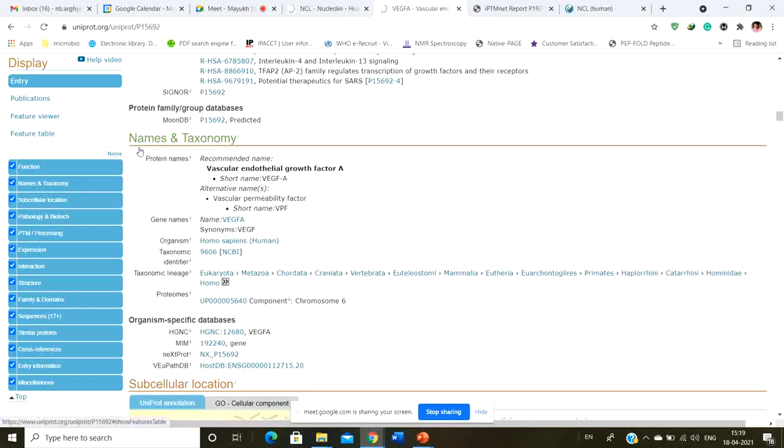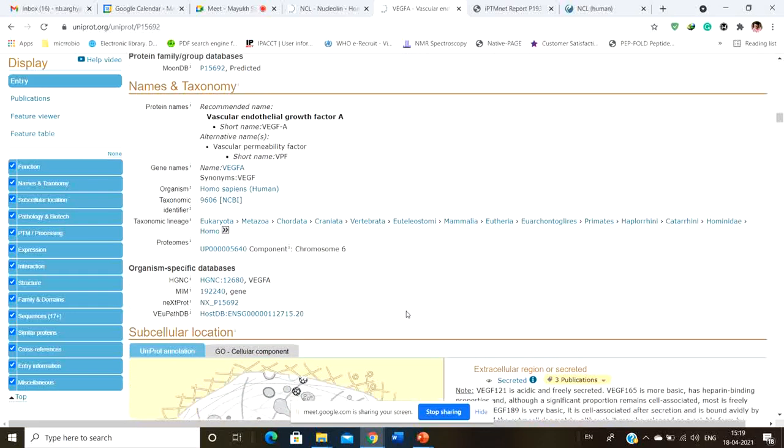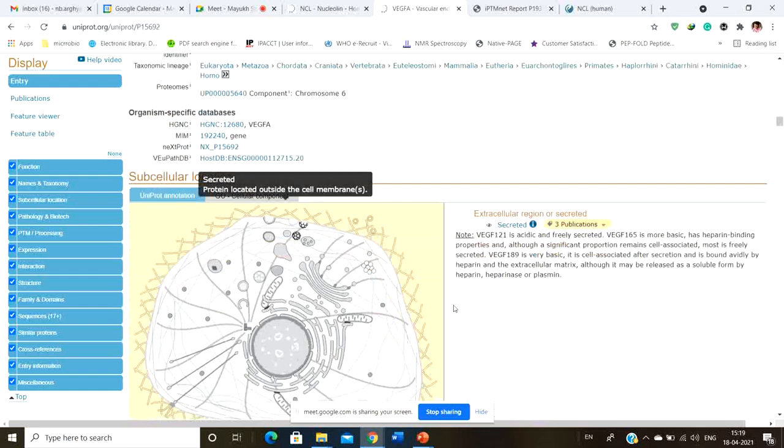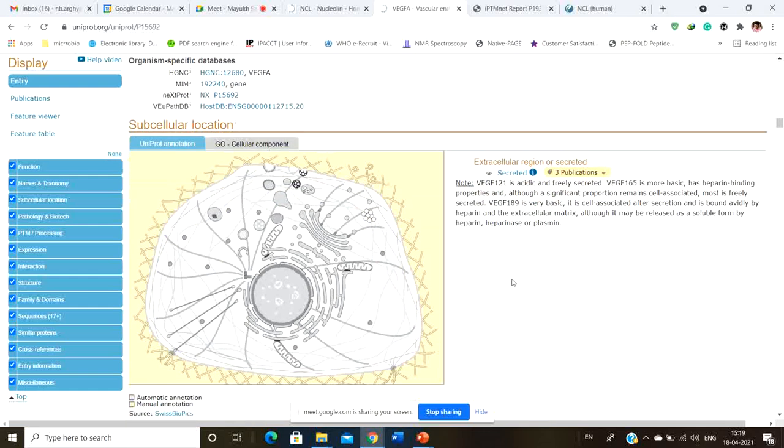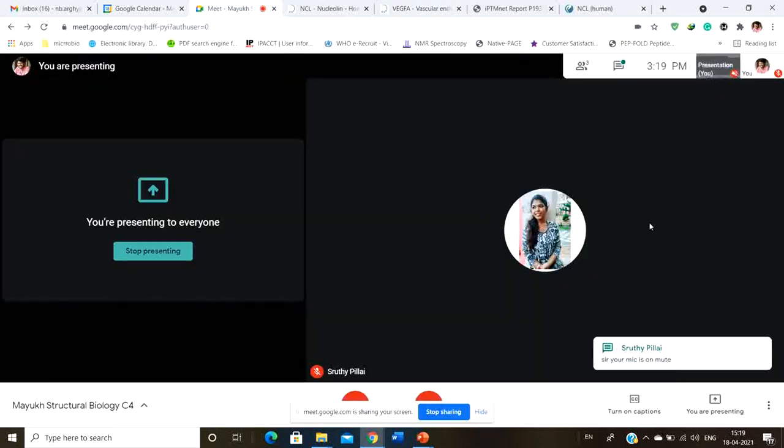Then you have the taxonomy part, where you can see the taxonomic lineage, how this protein has evolved, from where it started to evolve, and what the current path is. Next you can see the subcellular localization. You can see that this protein is a growth factor, right? So the VEGF is a growth factor, and obviously since it's a growth factor, it's going to